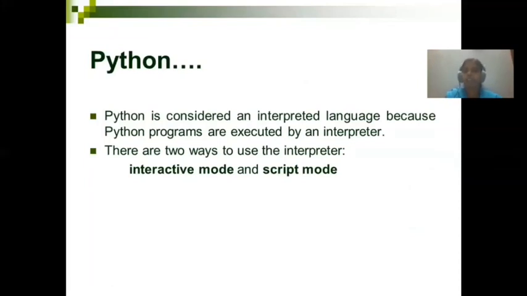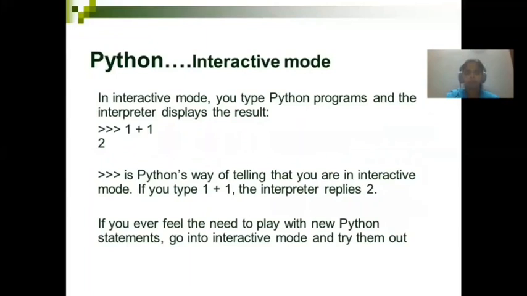If you're a beginner, you can start with the interactive mode, but you'll be able to execute only one line of code or a very simple piece of code. When you want to make some application, or write a program with more lines of code, you have to go with script mode. Initially you can start learning with interactive mode, then move towards script mode.